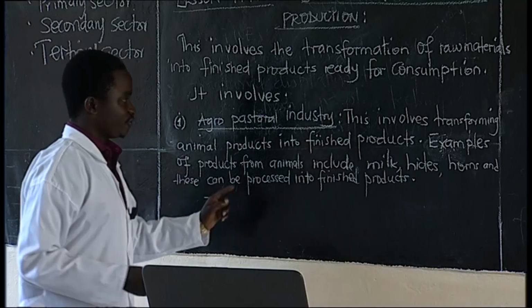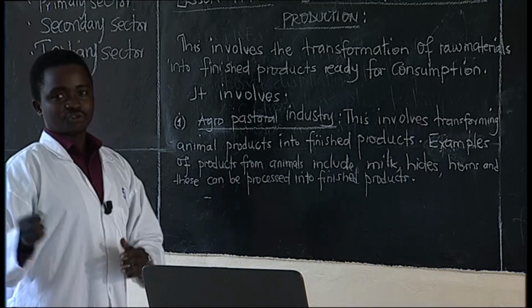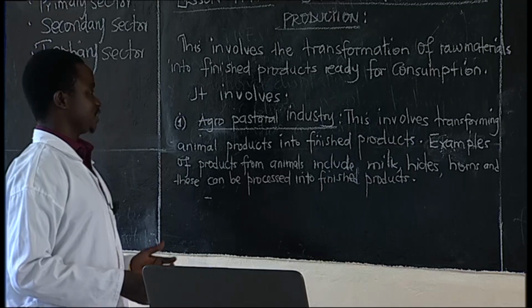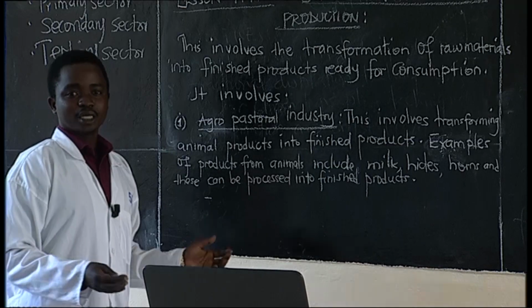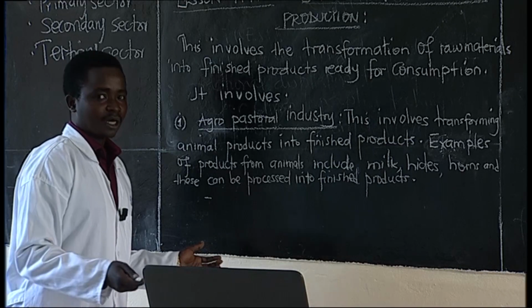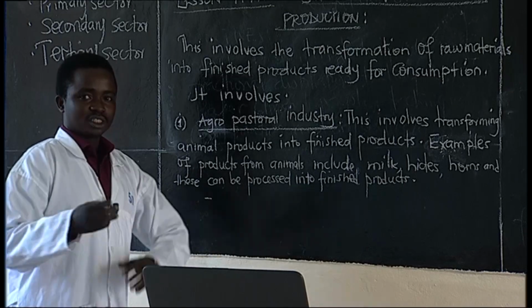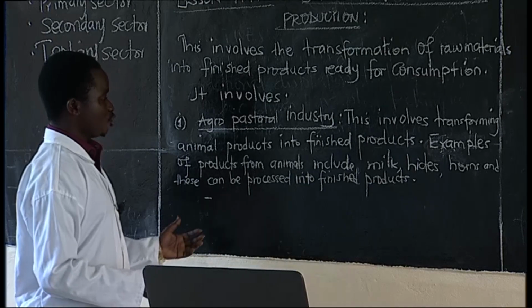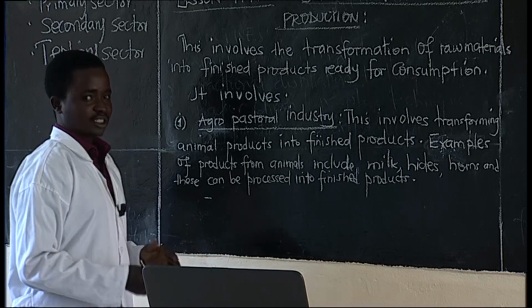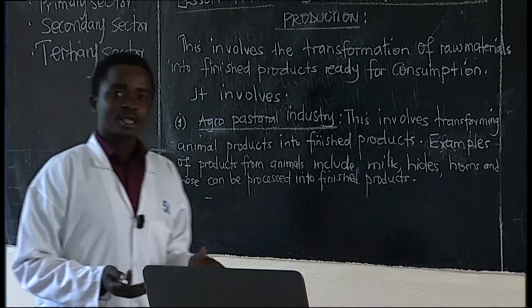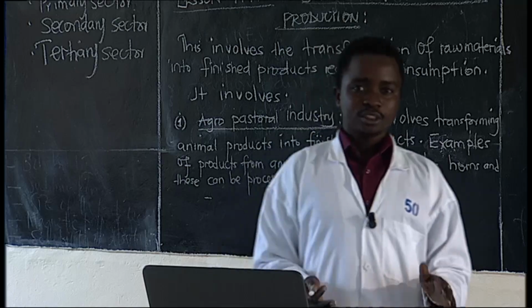So examples of agro-pastoral industries that we have in Rwanda, we can give an example of Inyanja industries, we can give an example of Nyirangarama factories or industries, because they transform some animal products into finished products. That is at secondary sector of production.